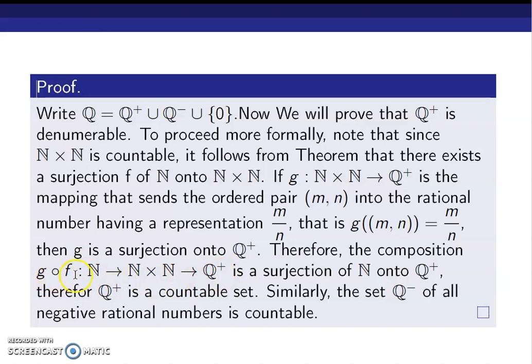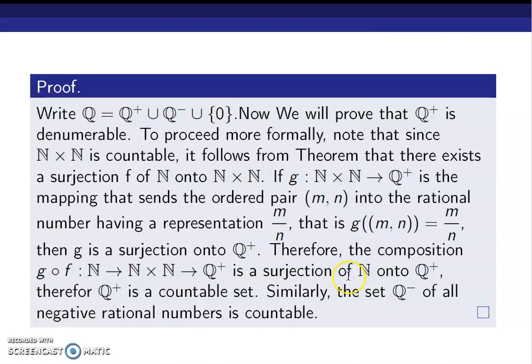So g composition f is a function from N to Q plus. Since g and f are surjections, its composition is also a surjection.